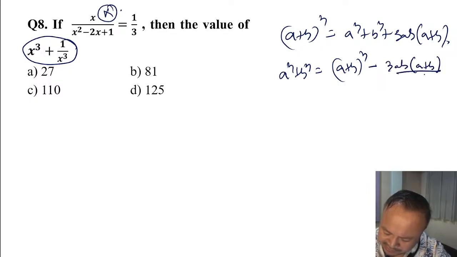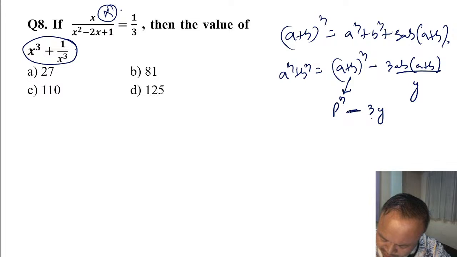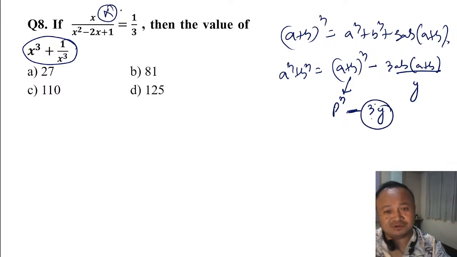If I take this as y, it becomes p cube minus 3y. That means you are going to subtract 3 into something from a perfect cube number, a multiple of 3.